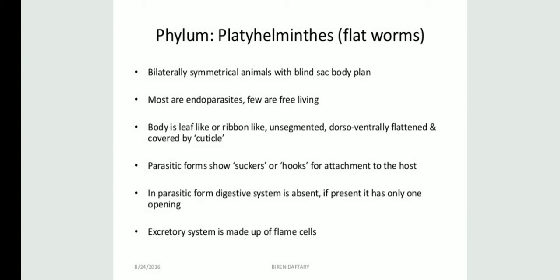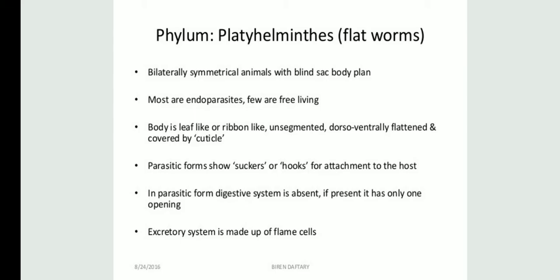You just have to remember their body shape, their habitat, their digestive system, their excretory system, and their reproductive system. So all these things are important. That is why this chapter is not that difficult for you. Now they are mostly endoparasites. We have the ectoparasite and endoparasite. So ecto means outside the body and endo means inside the body.